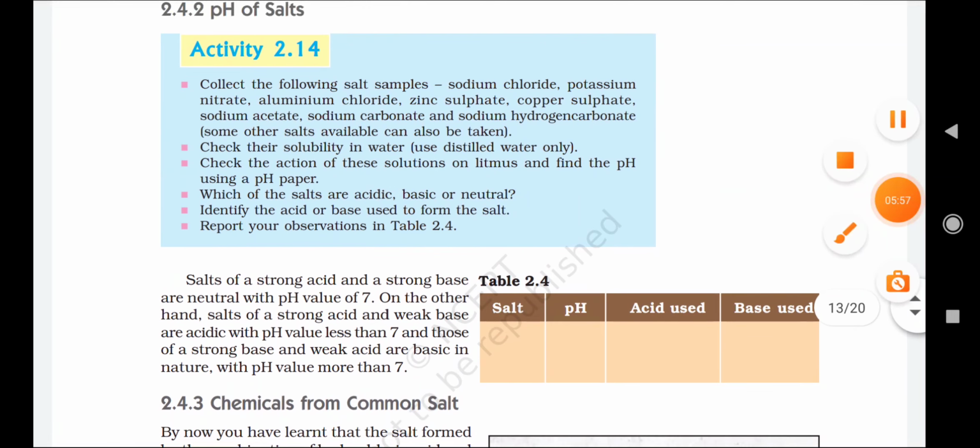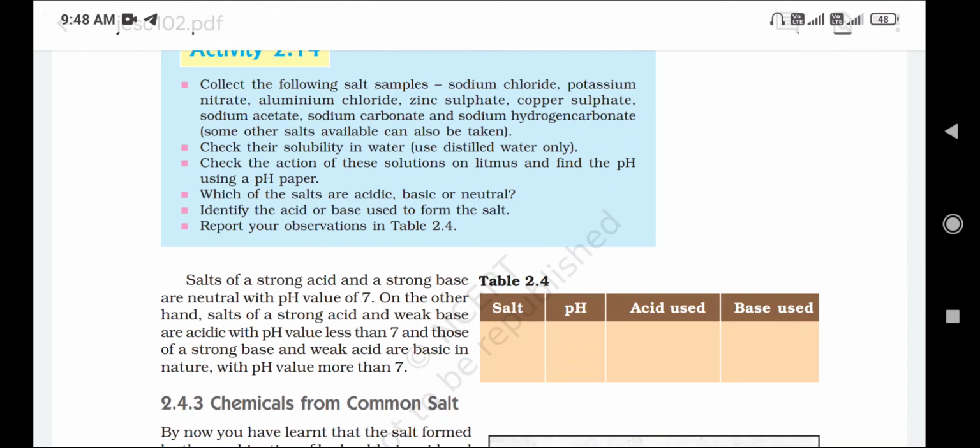Next, 2.4.2, pH of salts. Next, pH of salts.